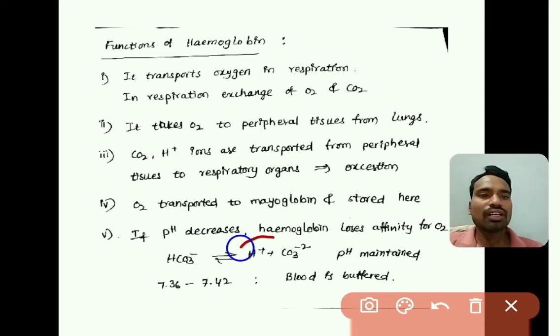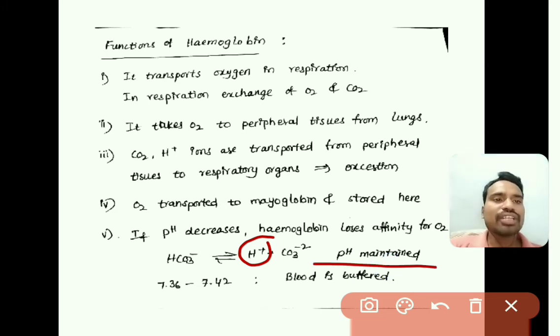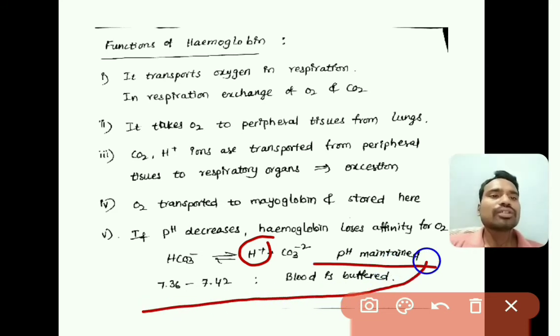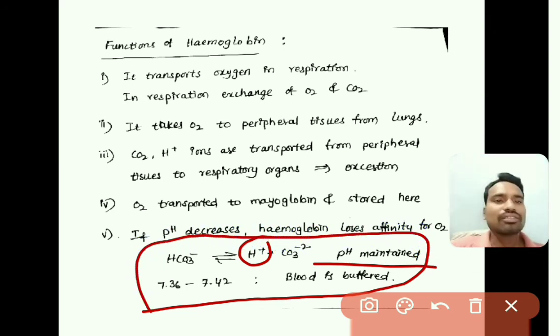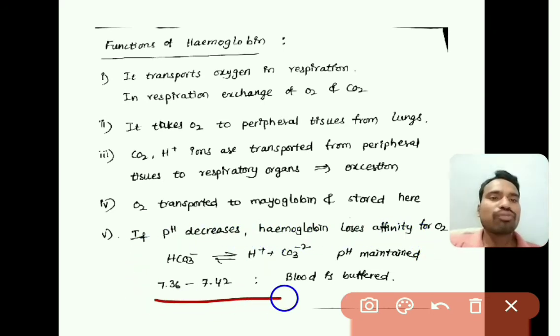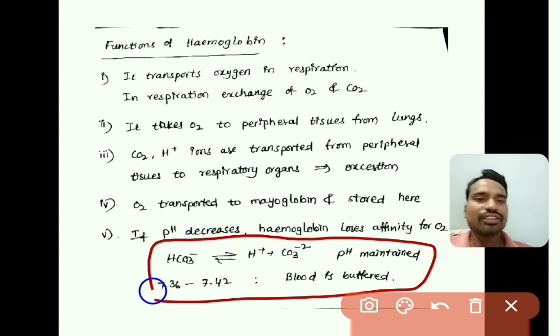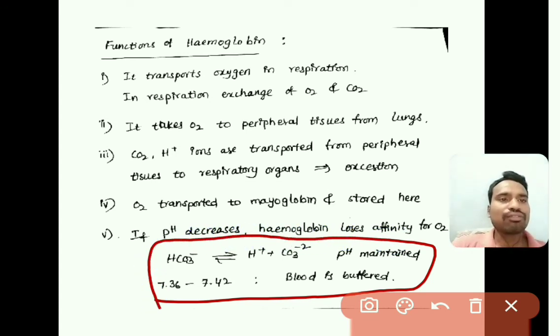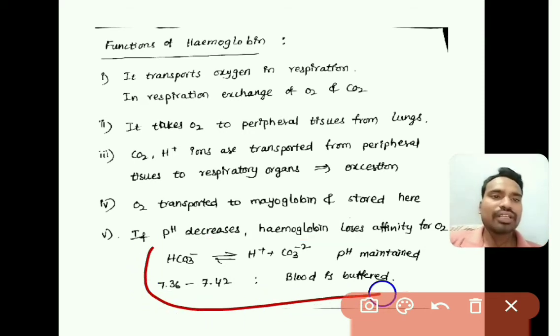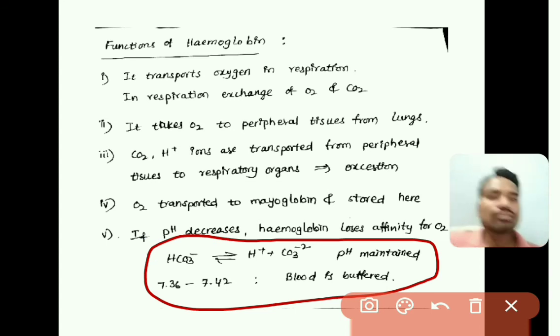Because of the release of H plus, the pH is maintained, so it acts as a buffer. Because of this reaction the blood is buffered so that the pH would not change, and the affinity of oxygen for hemoglobin will not be affected. So this is the reaction for maintaining the blood pH.